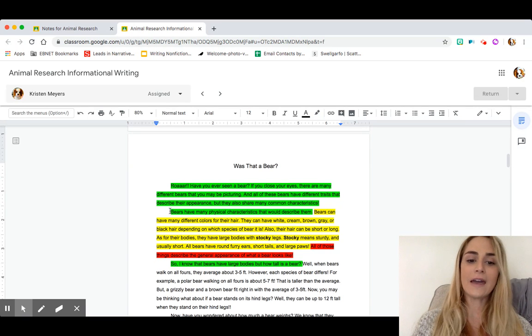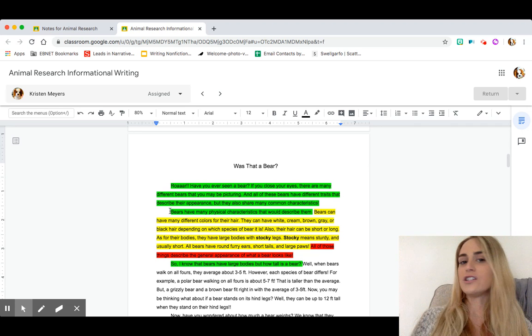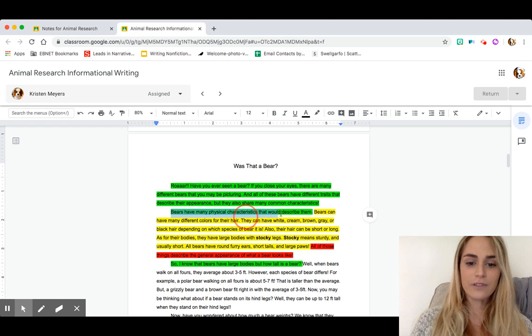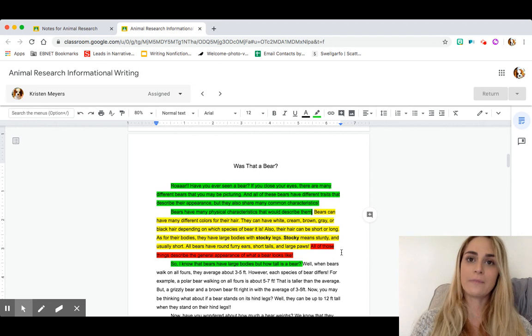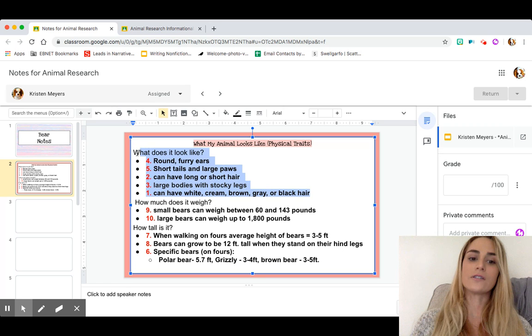Then I began my first paragraph within this chapter, my second paragraph within this chapter, all about just the general appearance of a bear. And I made sure to start off with an introductory sentence. And it says bears have many physical characteristics that would describe them. And then I go on to really talk about all those notes that I took from my note cards, right? So this is this paragraph, all about what the bear looks like generally.